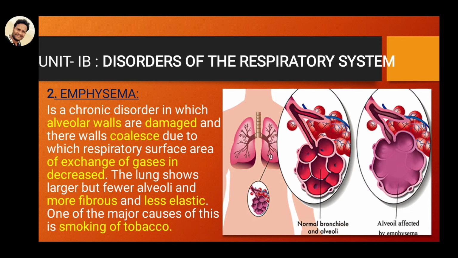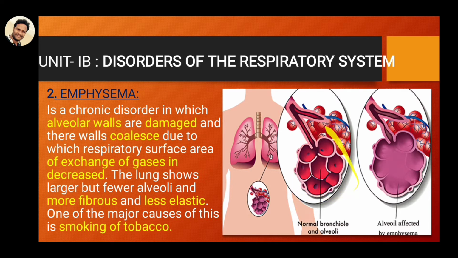And the second one is emphysema. This is a chronic disorder in which the alveolar walls are damaged and collapse, due to which the respiratory surface area for exchange of gases is decreased. So these are the main parts. The trachea divides into bronchi, and the bronchi divide into small branches called bronchioles. The ends of the bronchioles attach to the alveoli.